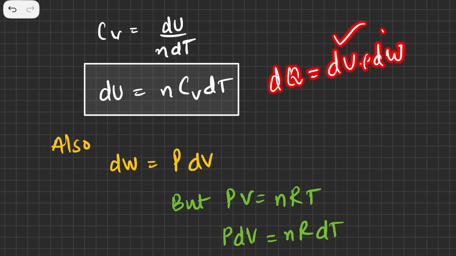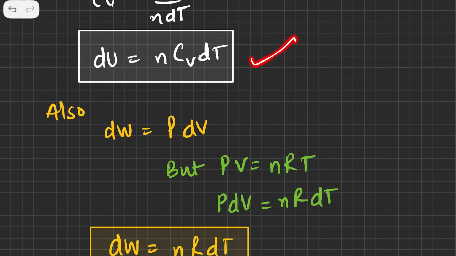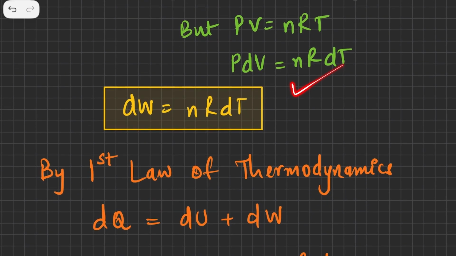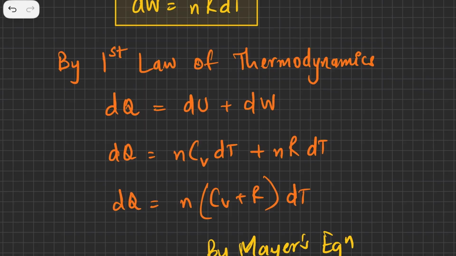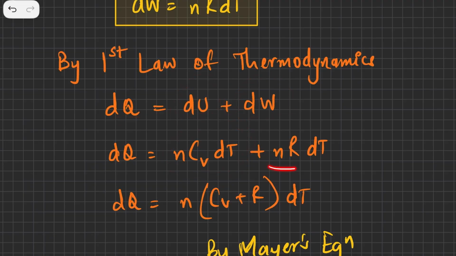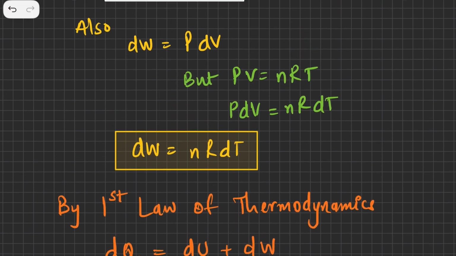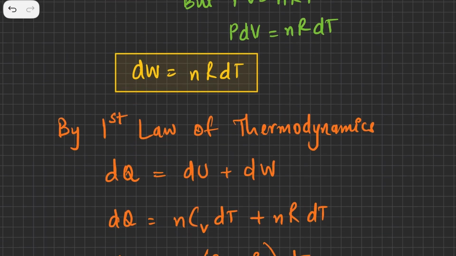So I have to find out these two quantities, which I have already done. dU is with me, dW is with me, and now I'll apply the first law of thermodynamics. The first law of thermodynamics says dQ is equal to dU plus dW. dU I have already found out, that is nCᵥdT. dW I have already found out, nRdT. So if you just go back to these two equations, 1, 2, then you can just put those values over here.